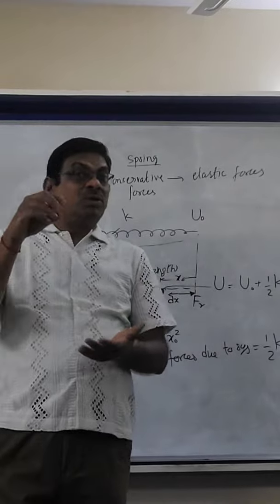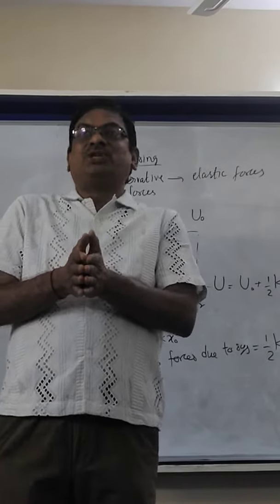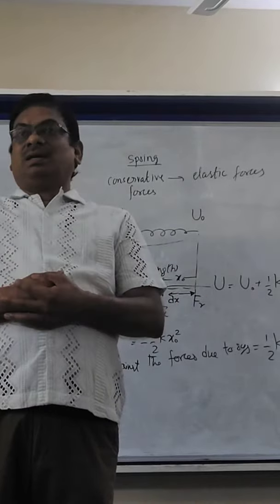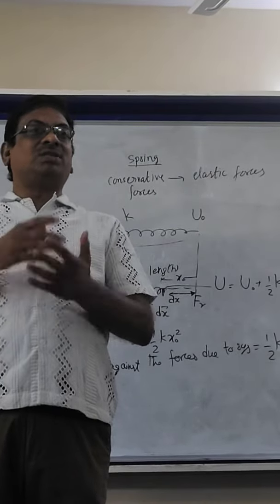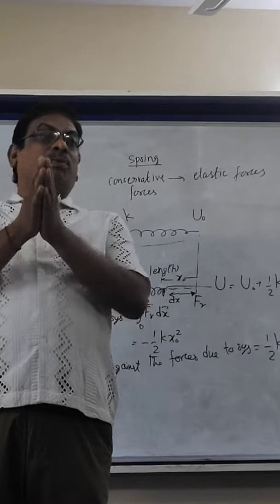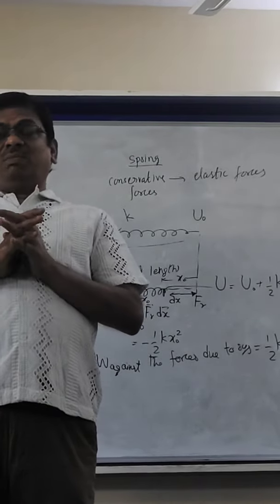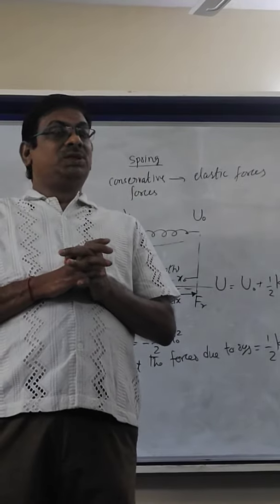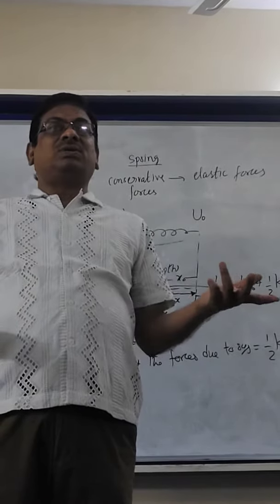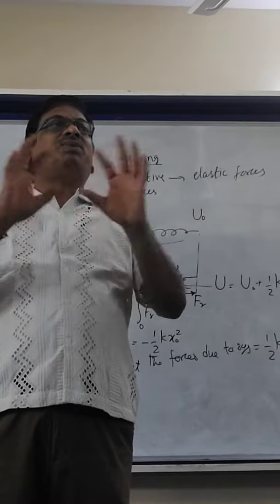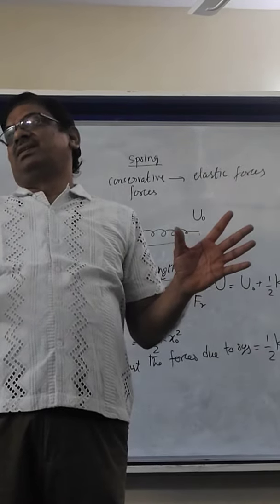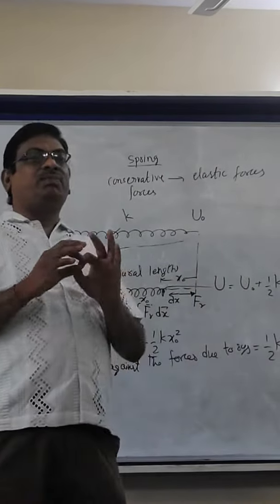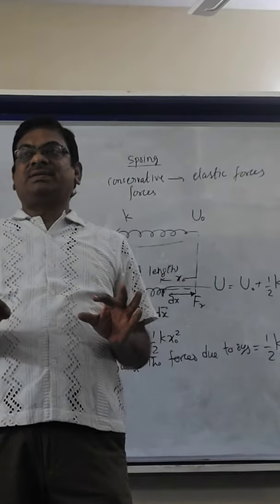Similarly, in simple harmonic motion also you have studied, when the body is in the mean position, we assume the potential energy to be 0. There are many questions, textbooks and previous year's questions where they don't assume the potential energy at the midpoint or mean position as 0. They take any other value. And moreover, the value can be negative also. It is up to you. You are free to choose any value between minus infinity to plus infinity. Potential energy in any reference level, you are free to take any value from minus infinity to plus infinity.